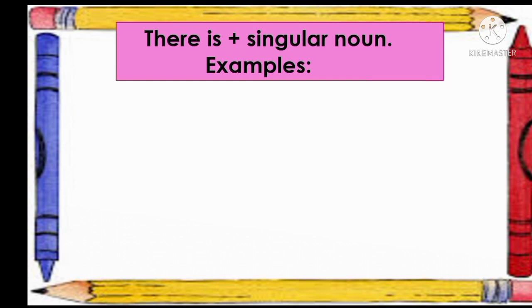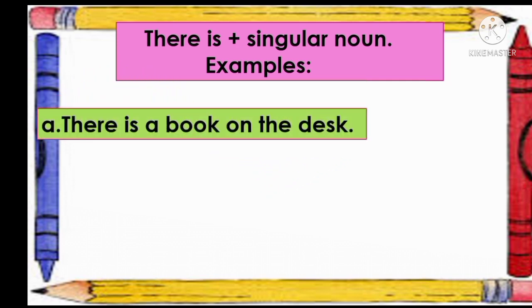There is we will use with singular noun. Okay. So example I have given here, there is a book on the desk. So here a book, this is naming word. Naming word means noun. So here a book means one book. For that we'll use here there is. And I told there is means singular. So we'll use there is with singular noun.